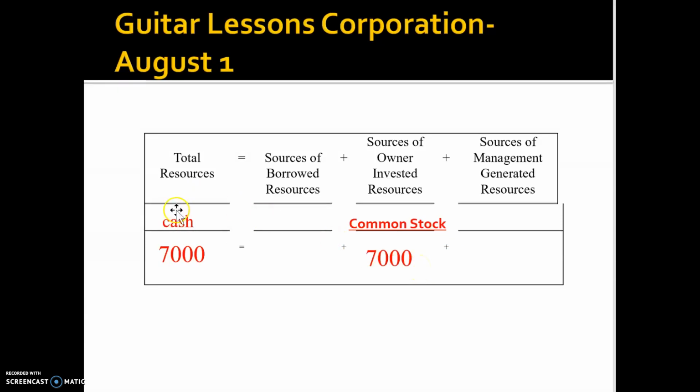It would increase the left-hand side and increase the right-hand side, in this case. Or it would increase one item on the left-hand side, but also decrease another item on the left-hand side. Then your equation is still equal. And vice versa, if you have a transaction that increases one item on the right-hand side and then decreases another item on the right-hand side, then your equation is still equal.